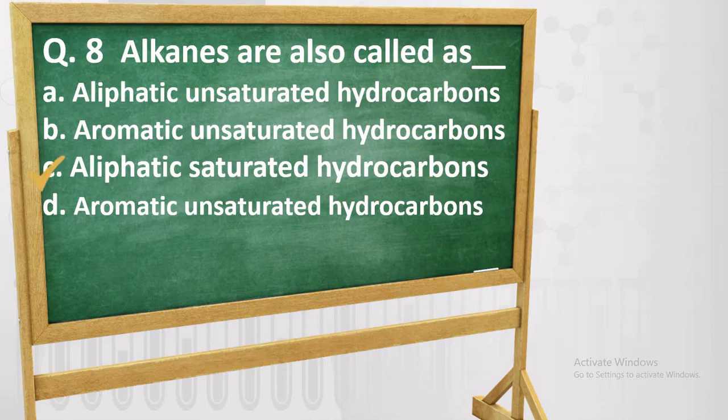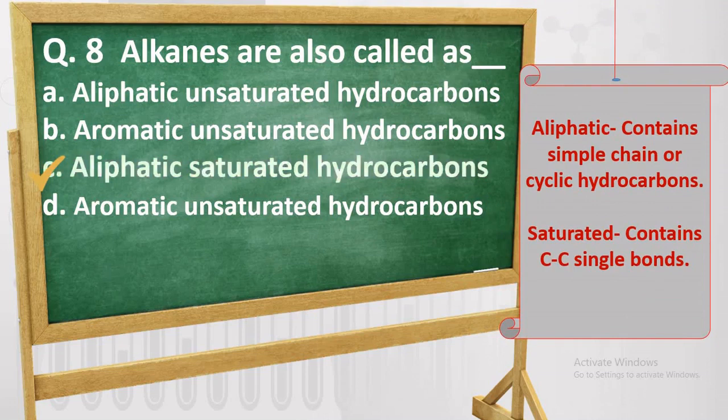The alkanes are aliphatic saturated hydrocarbons. So what is the meaning of these words? Aliphatic means they contain simple long chain, branch chain compounds or cyclic hydrocarbons, and saturated means they contain carbon-carbon single bonds. So alkanes contain carbon-carbon single bonds.